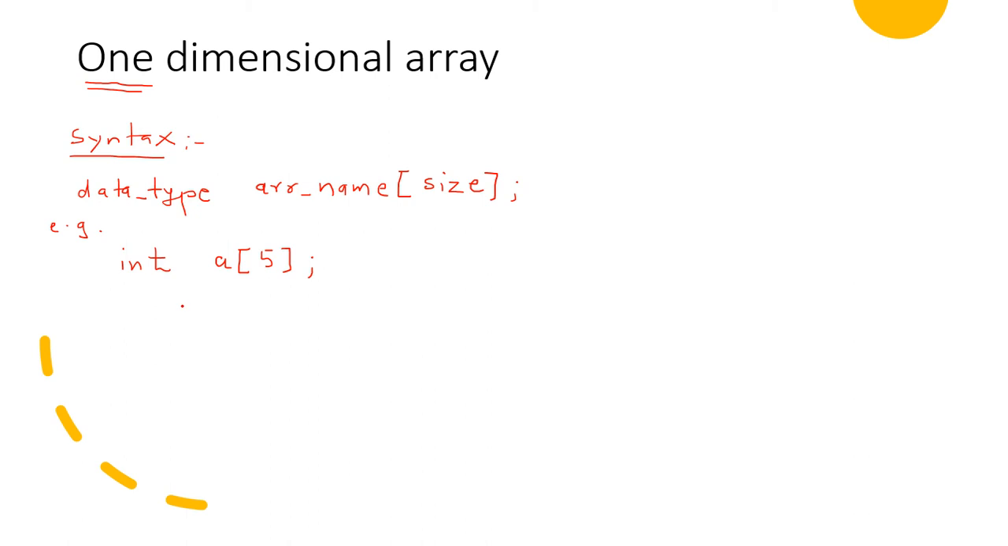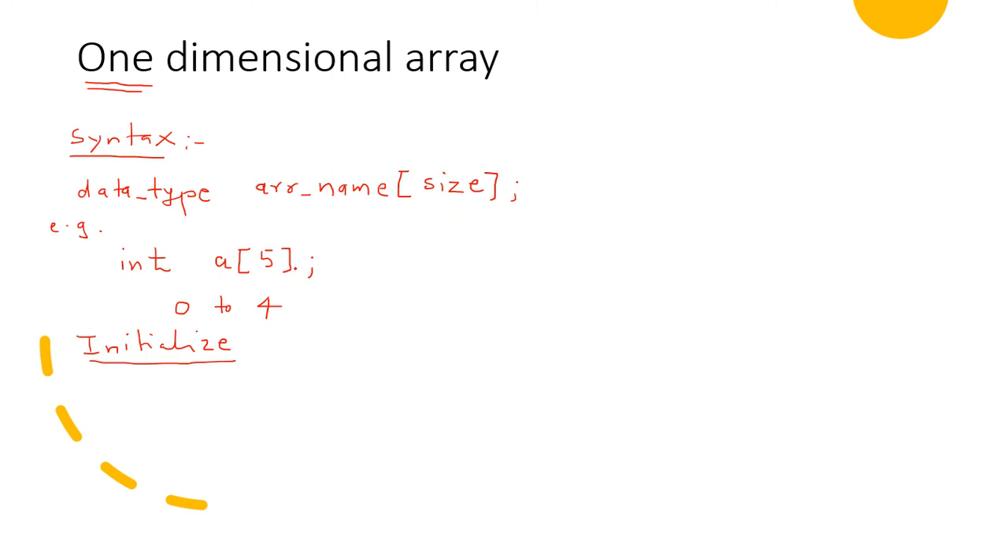The index of an array always starts from 0. So 0 to 4, that means a total of 5 elements will be stored in this array a. This is the declaration of the array. Now I want to initialize this array. Initialize means I want to store some elements into this array. There are multiple ways to store elements into an array.